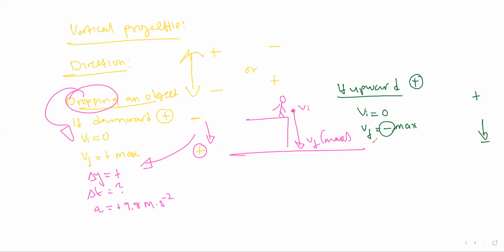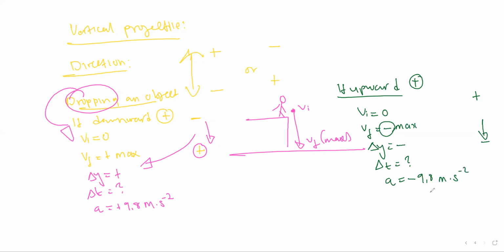Then again, change in y, which is our displacement, takes the direction in which the object is going, and the object is going downward, so it is negative. Change in time, we don't know it. Then again, when we're talking about acceleration, the only force acting is gravitational force. Acceleration is negative 9.8 meters per second squared.